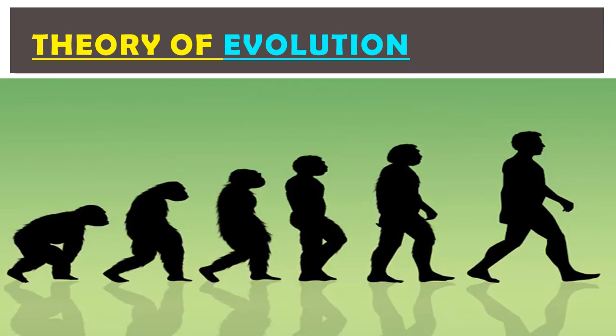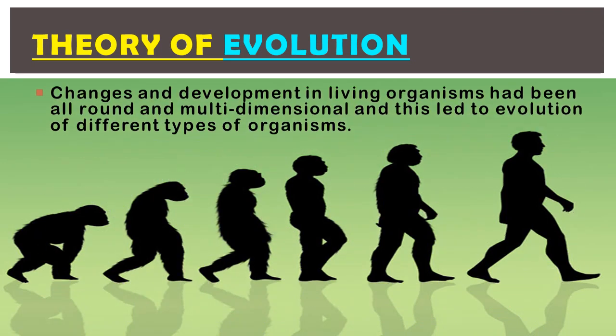Okay, now here changes and development in living organisms have been all round and multi-dimensional, and this led to the evolution of different types of organisms. That means evolution is changes and development all around the organism's body.